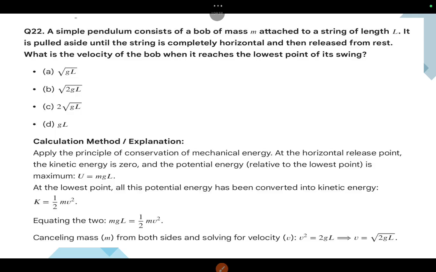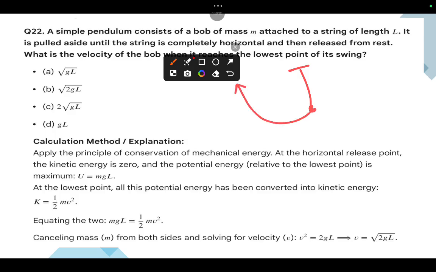22nd one. A simple pendulum consists of a bob of mass m attached to a string of length L. It is pulled aside until the string is completely horizontal and then released from rest. What is the velocity of the bob when it reaches the lowest point of the swing? So we go for the simple pendulum. Here is the pendulum point, and this is a bob, at its extreme position.